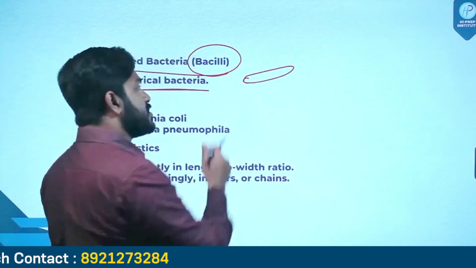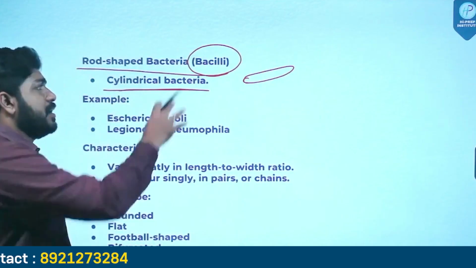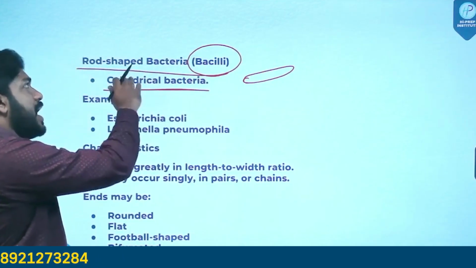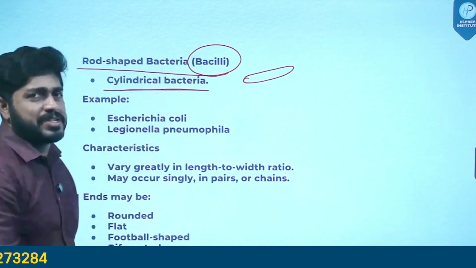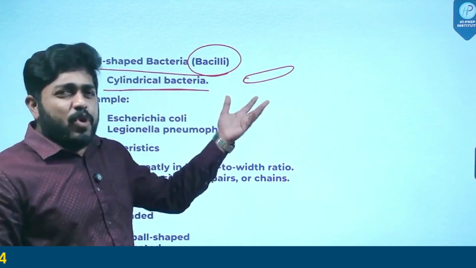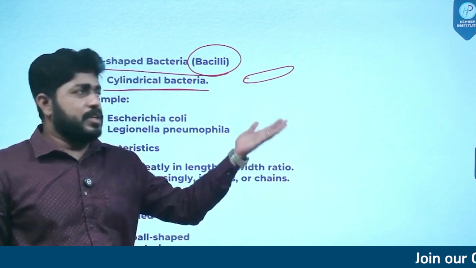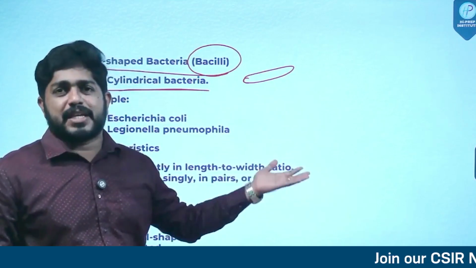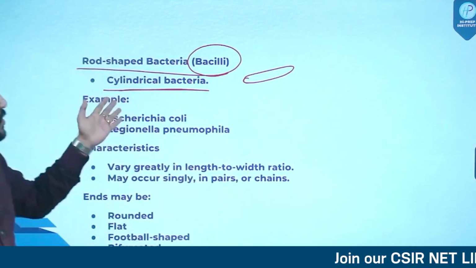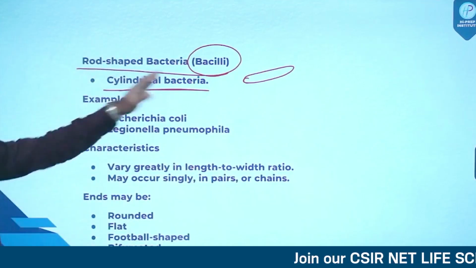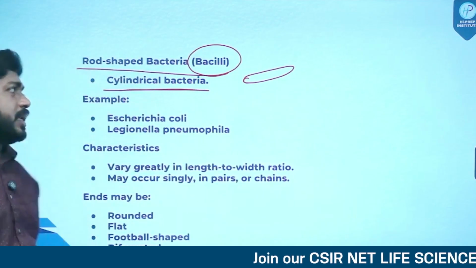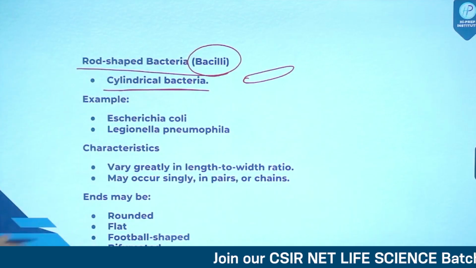The question can be asked as rod-shaped bacteria or cylindrical bacteria. Usually the CSIR exam won't prefer such a simple question, but since we are focusing on the basics, you have to understand cylindrical or rod-shaped or elongated. It can be asked in different ways.